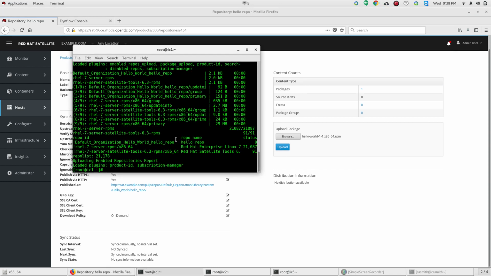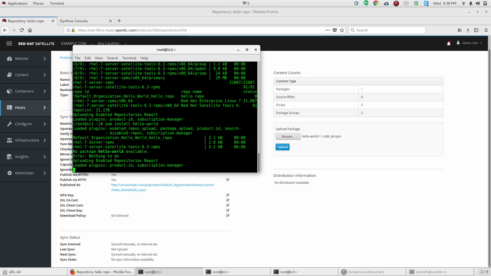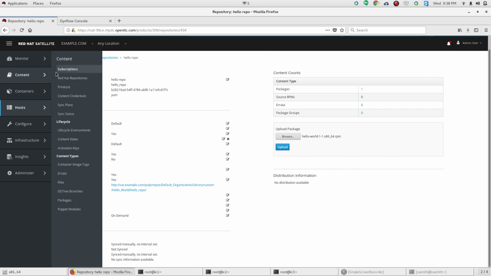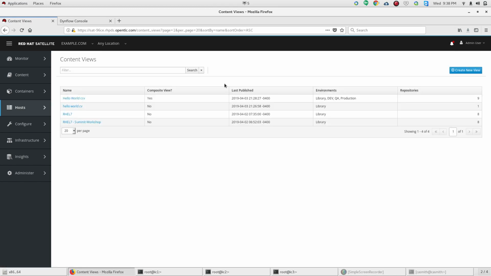And then we do a yum install hello world. And this will actually not work because even though we've uploaded it, this content has not been published. So this is something you'd want to be aware of as you're managing your Satellite, that you'd want to periodically publish content that is streaming in from the internet or from your custom repos, so that it can become available to the systems.